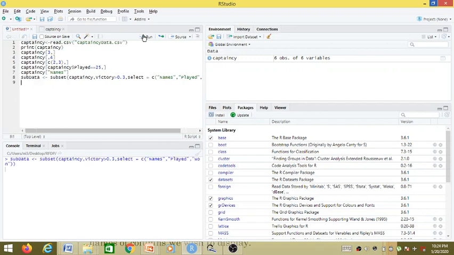So if we run this, we have already created, you can see here, there is another subset of the captaincy data frame known as subdata, which will have 3 observations with 3 rows. And as we have only called for 3 columns to be extracted, there exist 3 columns. So let us print it. As you can see, there are these 3 players or the captains, Mahi, Saurav, and Dravid, who have their victory percentage more than 30%.